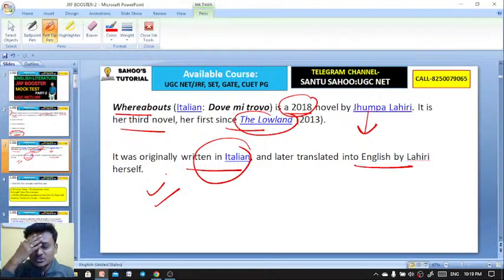The first important short story collection is Interpreter of Maladies, and for this work she won the Pulitzer Prize. Okay, remember that. Then you have another work by Jhumpa Lahiri, Unaccustomed Earth. These two are your short story collections. Apart from these, she has also written The Namesake, The Lowland, and the important one here, Whereabouts. Will you remember that, Jhumpa Lahiri?